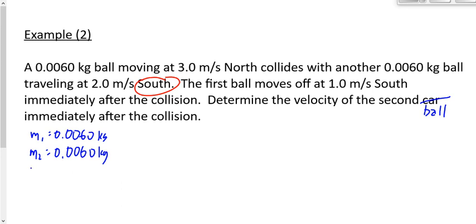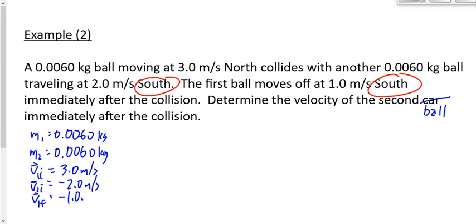I'm going to say v1 initial is 3 meters per second. And I'm going to say v2 initial is negative 2 meters per second. The first ball, v1f, sorry, I should have circled that one as well. v1f is negative 1 meter per second.